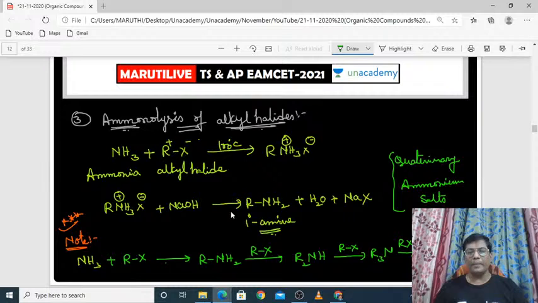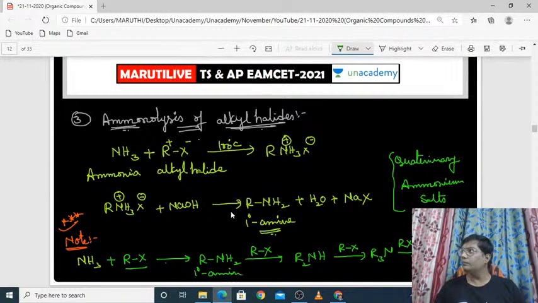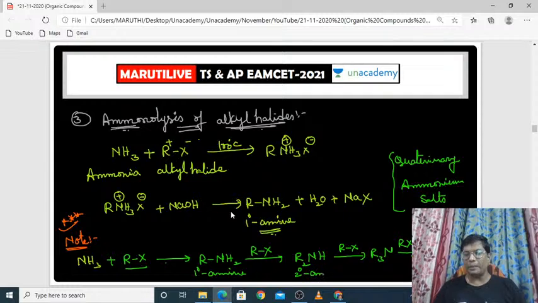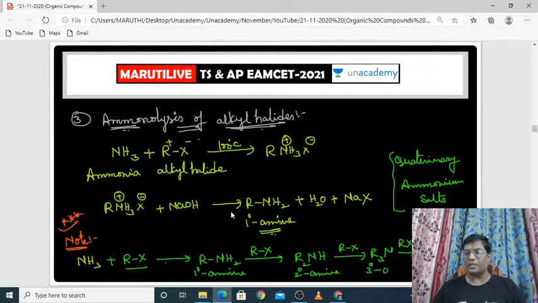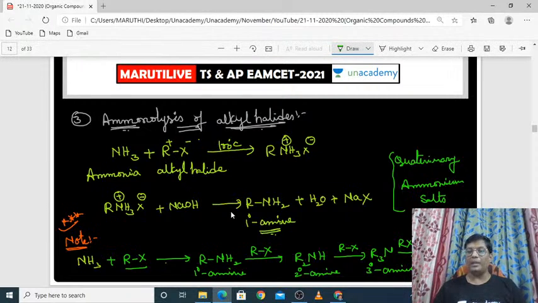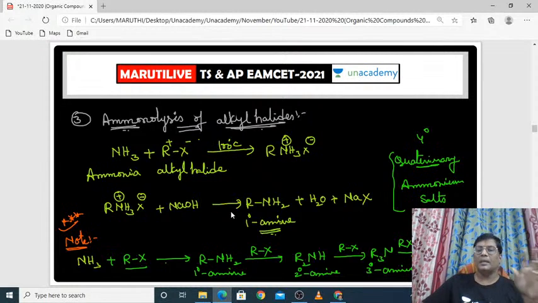So the main important point you need to keep in mind is, once ammonia reacts with alkyl halides, it will produce primary amine. Again, if it reacts with alkyl halide, it will produce secondary amine. Again, with alkyl halide, it will produce tertiary amine. And finally, it will produce quaternary ammonium salts. Quaternary means four alkyl groups. Okay, is it clear? So it is the third important method to prepare the primary amines.